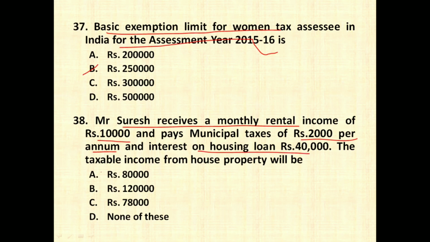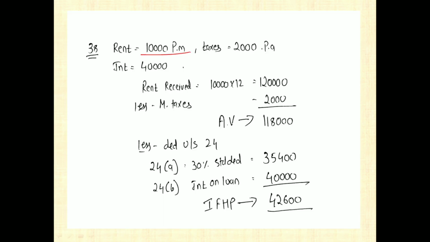The taxable income from house property will be rent rupees 10,000 per month, taxes 2,000 per annum, and interest is 40,000. So rent is equal to 10,000 into 12, because it is per month, into 12 it will give you rent for the year, that is 1,20,000, less municipal taxes per annum is 2,000. Annual value is going to be 1,18,000.